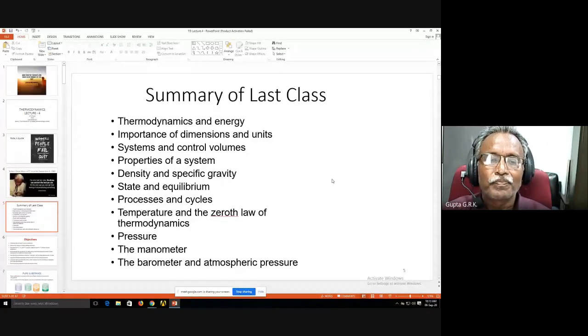And then coming to the manometer, the manometer is used to find out the difference in pressures. So either the difference between that pressure and the atmospheric pressure, or the difference between two different points. And we use the formula because if you go down, there will be an increase of rho gh pressure, and if you go up, there will be a decrease of rho gh pressure. So whatever liquid is used in the manometer, rho is the density of that liquid, h is the height difference, and g is the acceleration due to gravity.